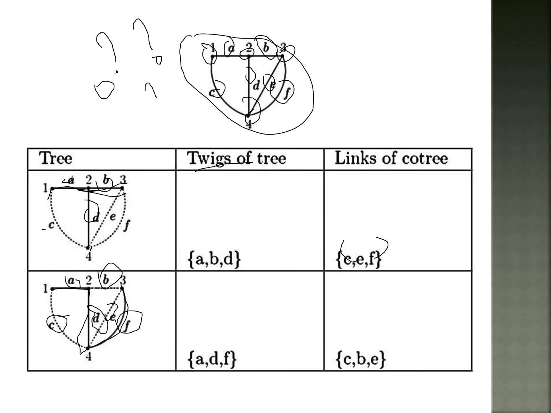Here I am asking the question: what are the twigs, what are the links, what are the tree and what are the co-tree elements. Please remember the answer and think about the question. What is the tree, what is a co-tree, what are the branches of a tree, and what are the links of the tree.